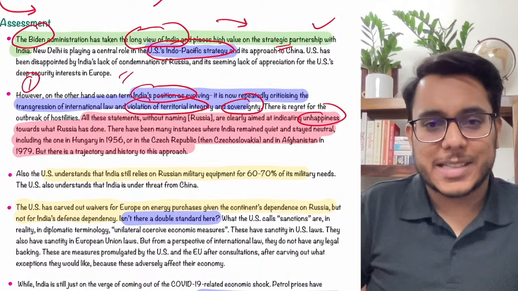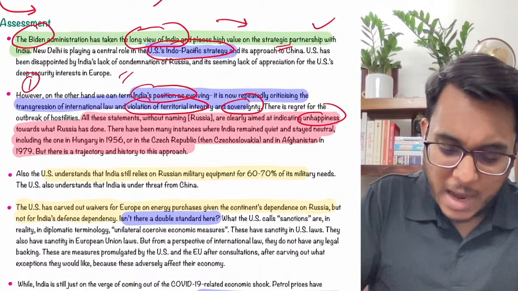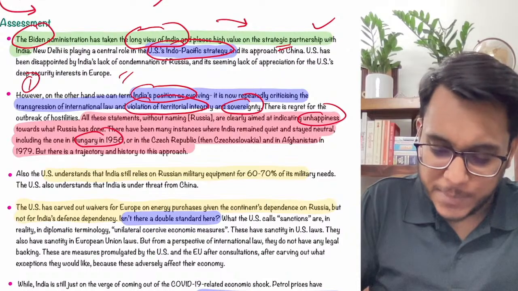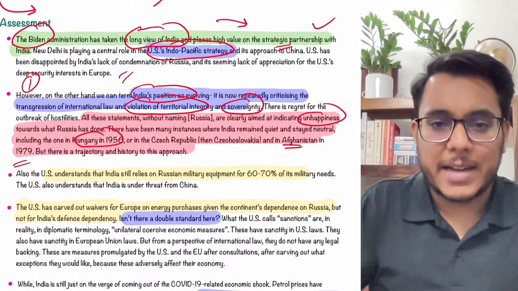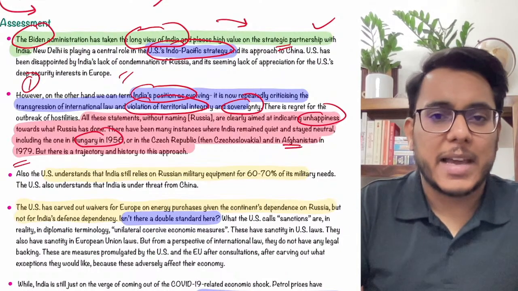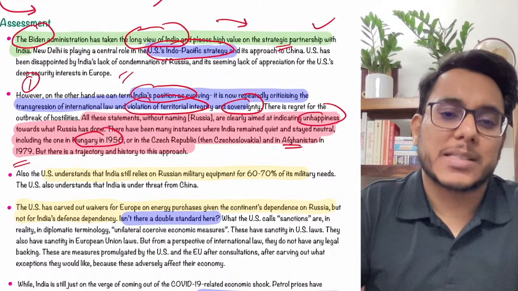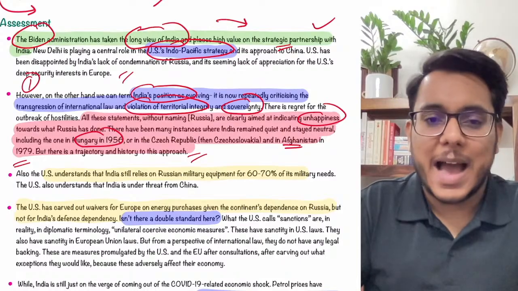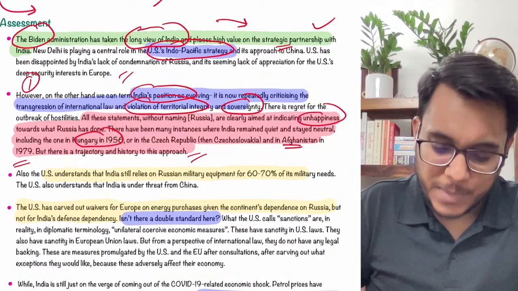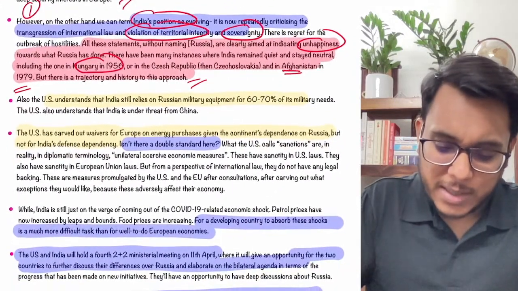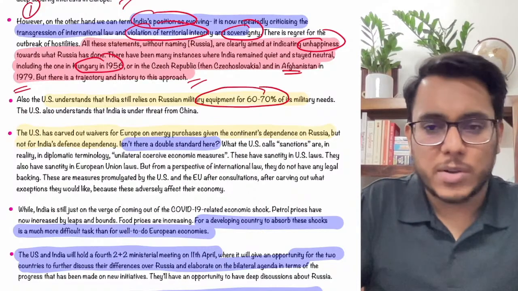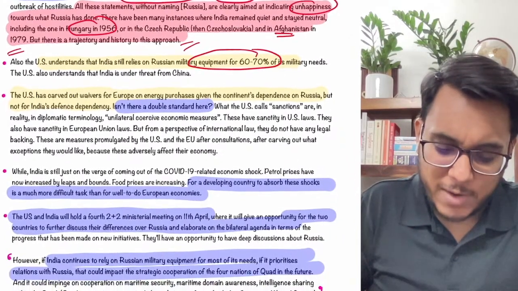Moreover, guys, India stayed quiet and neutral in Hungary in 1956, in Afghanistan in 1979, and even when the intervention in Iraq was made by the US and Britain, India stayed silent. So this neutrality has been there for such a long time. Then understand this particular thing, the dependence on Russia factor also we have seen.